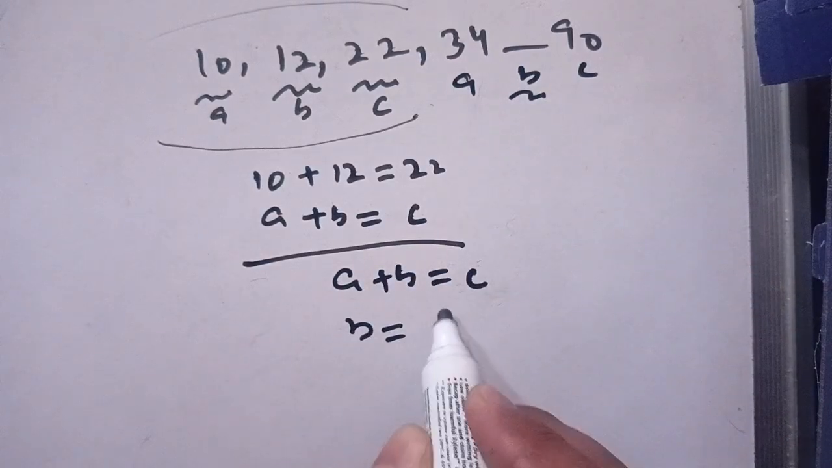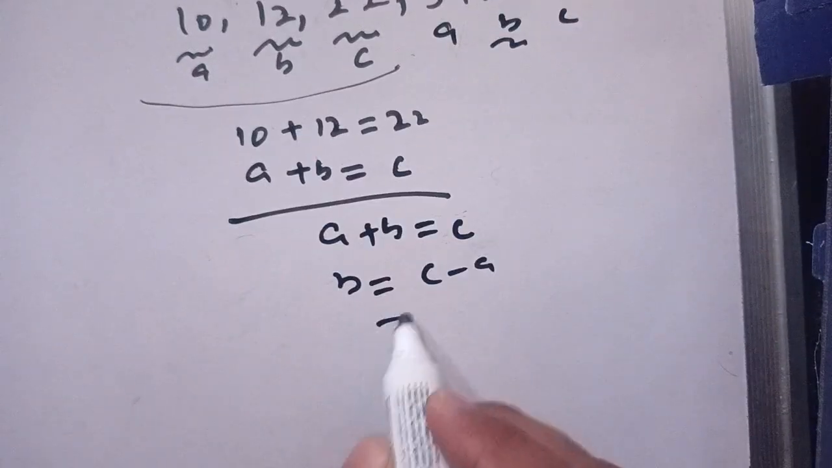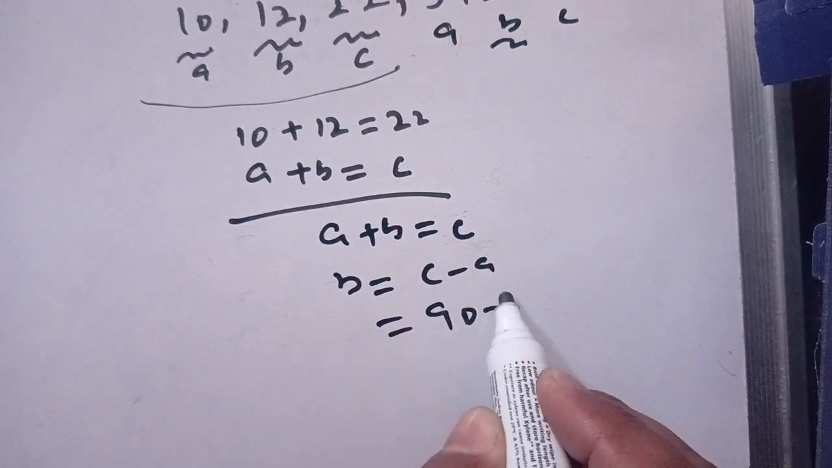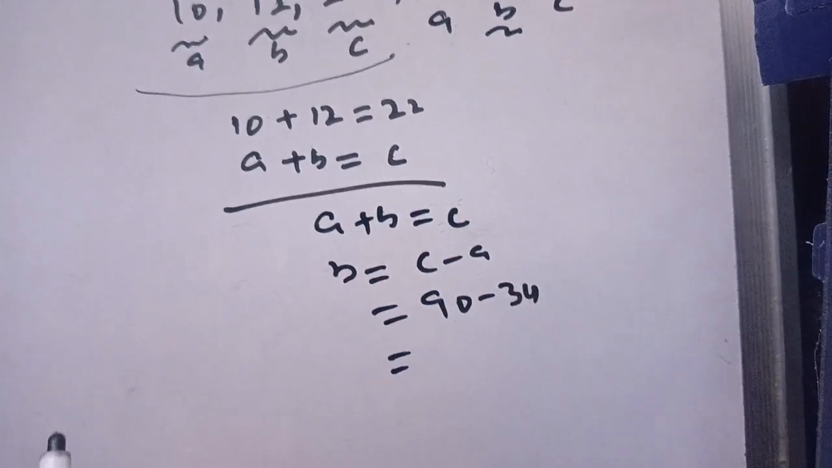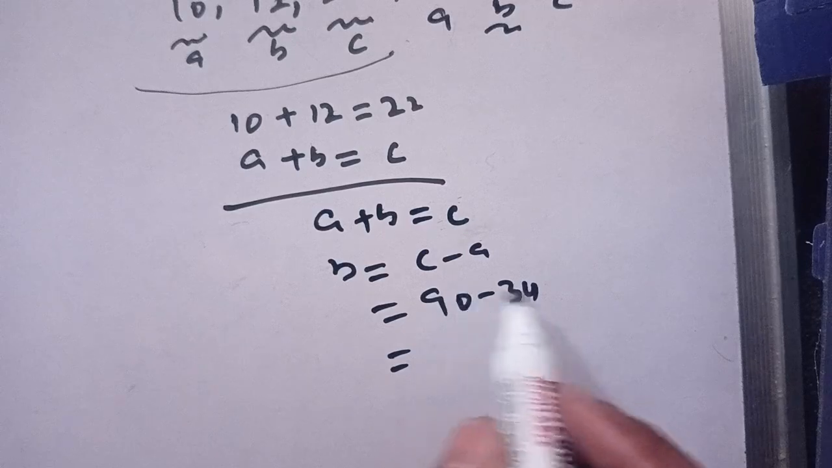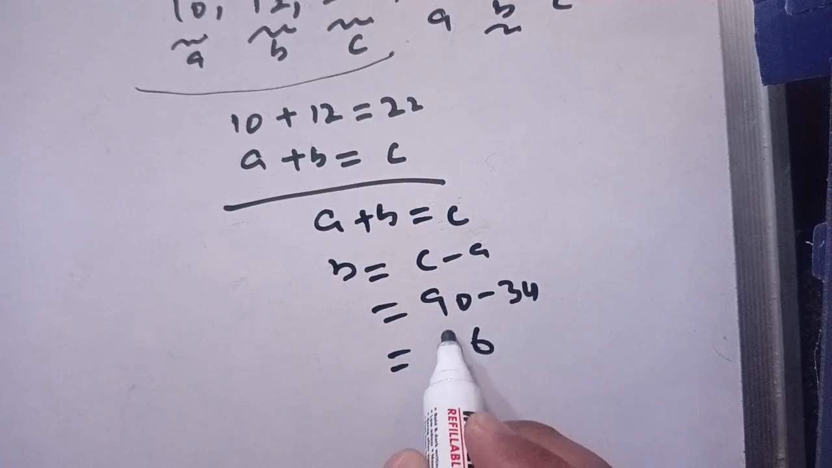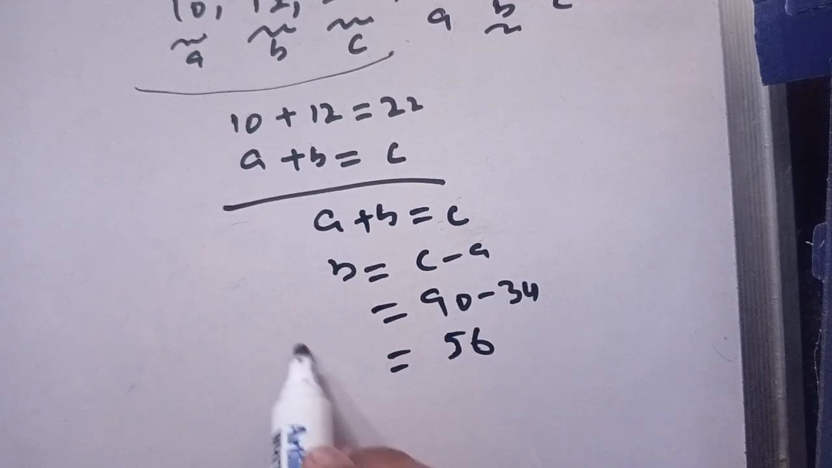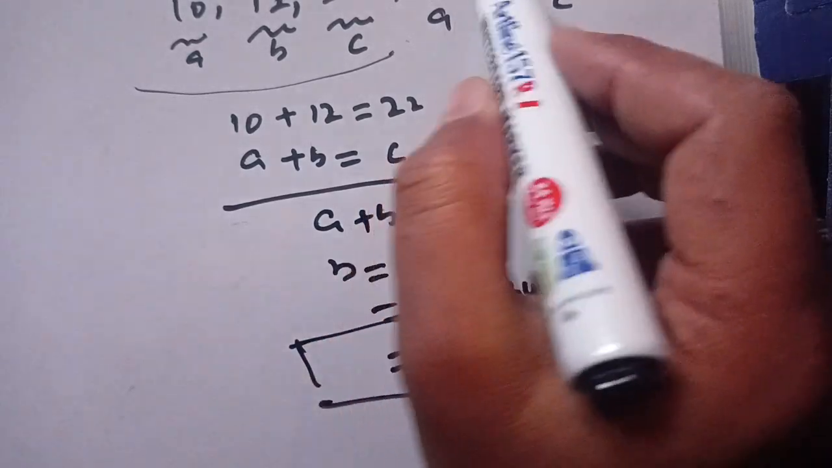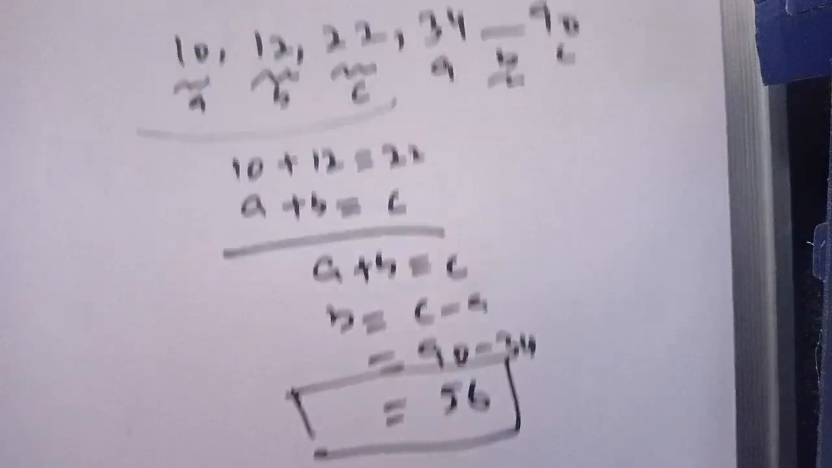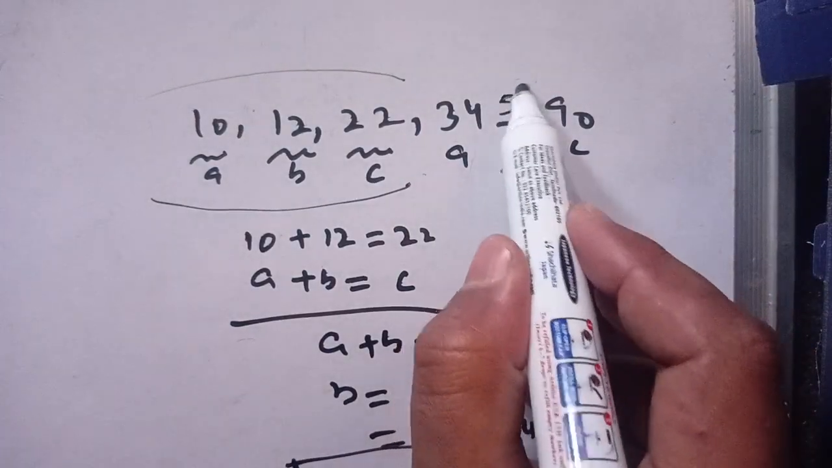Now B is equal to C minus A, which implies C is 90 minus 34. Now when we subtract 34 from 90, it will become 10 minus 4, it becomes 6, and 8 minus 3, it will become 5. Thus our missing term is 56. Now in place of this missing term, it will become 56.